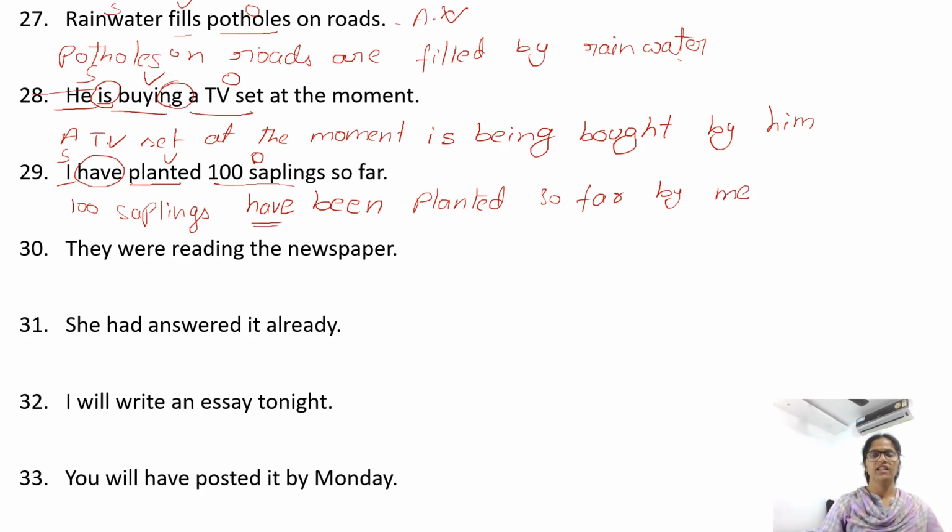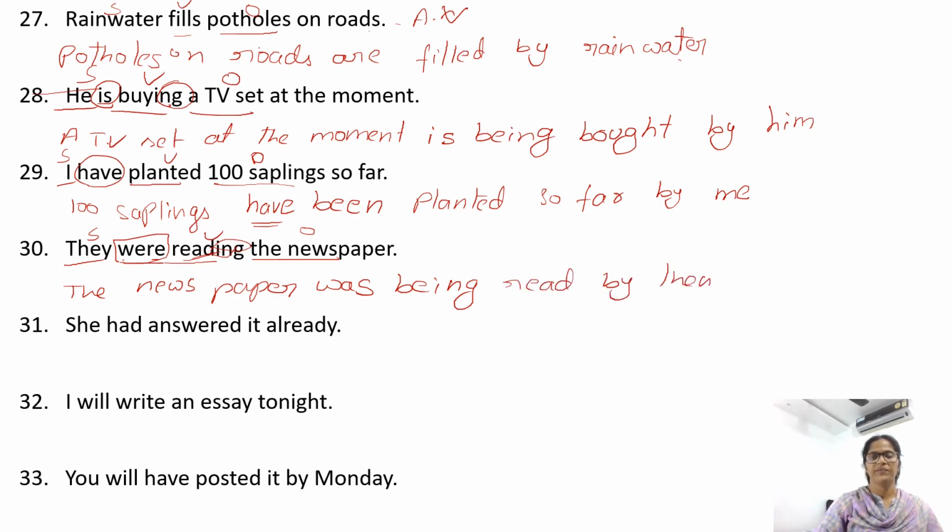They were reading the newspaper. Reading is the verb, they is the subject, newspaper is the object. The newspaper: we have the helping verb were, but here the newspaper is singular, so we need was, the singular form of were. The newspaper was, and for the ing form of a verb, the continuation form, we use being. After is, am, was, were in passive voice, we need being. Being read, V3 form: read, read, read. The newspaper was being read by them.